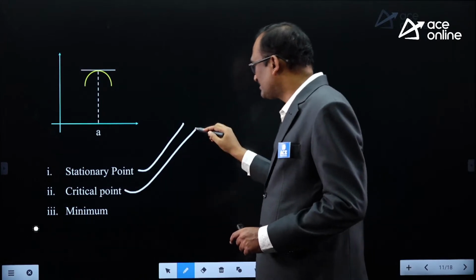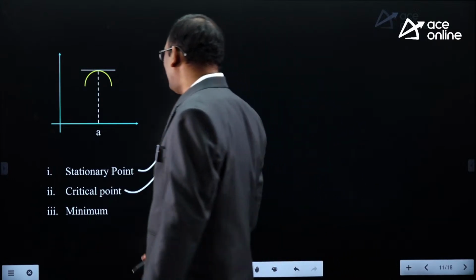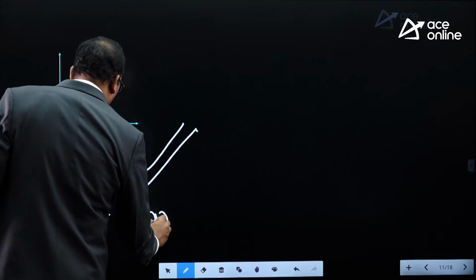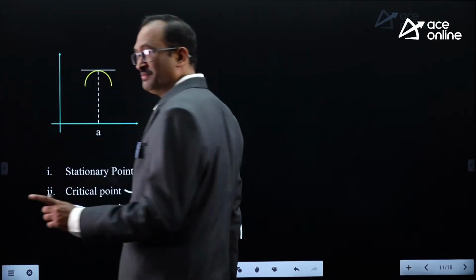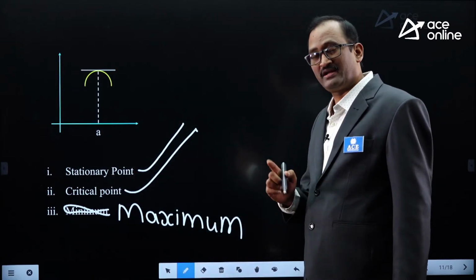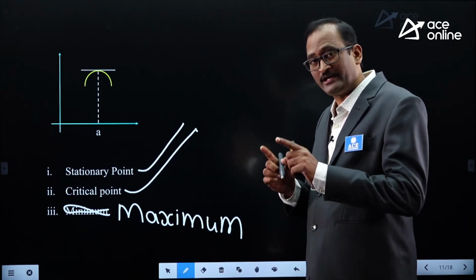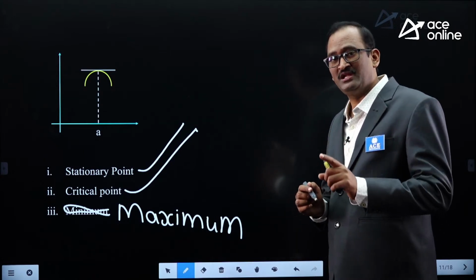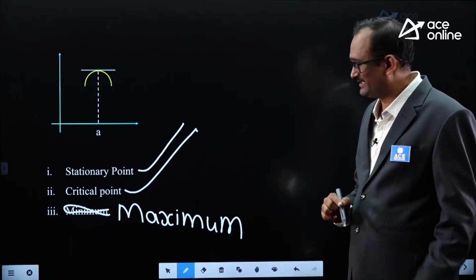The point at which f dash x is 0 or f dash x is infinity is a critical point, and this is the maximum. This is not a minimum, this is the maximum height of the curve from the x-axis. So remember, in all the cases right from the beginning, we are talking about stationary points as well as critical points, and maxima and minima occur at these stationary points or critical points.